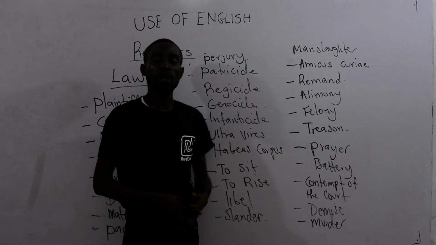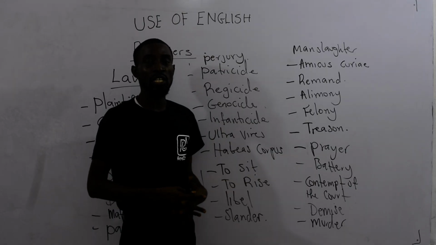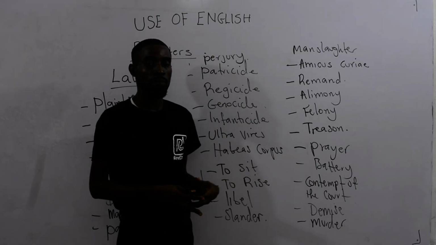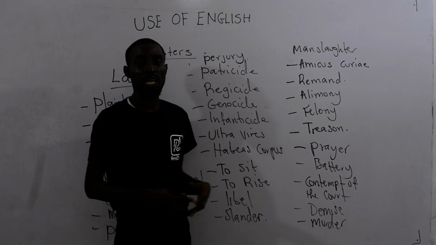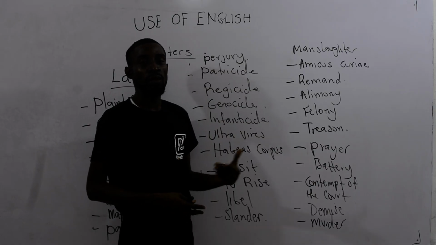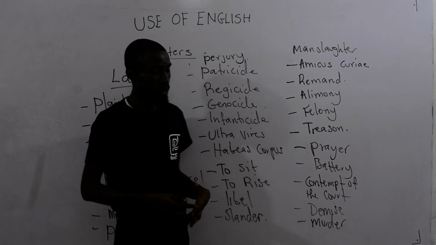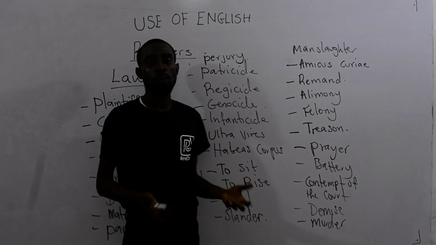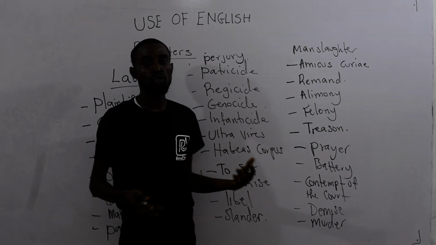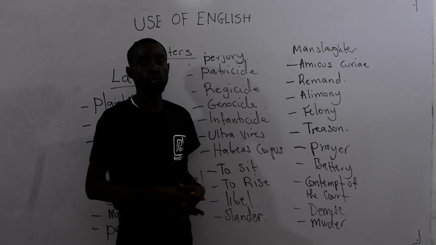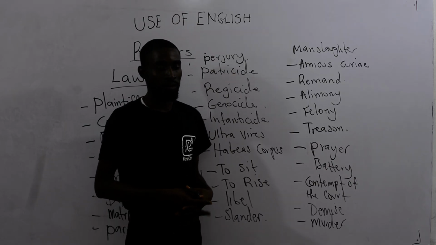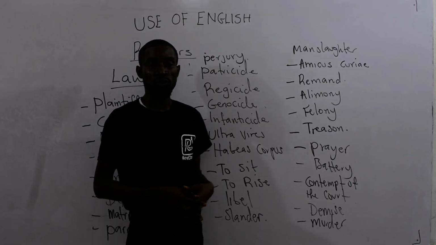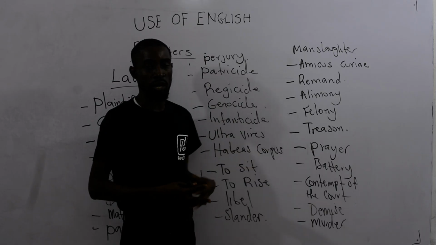Then you talk about prayer. Prayer is a request by someone in the court, by the plaintiff or the lawyer to the plaintiff. By the time you are praying in the law court, it means that you are requesting and you want your request to be granted. You can have about 5 prayers. One of the prayers could be that you should win the election on the ground that the person in question never participated in the election and all of that.